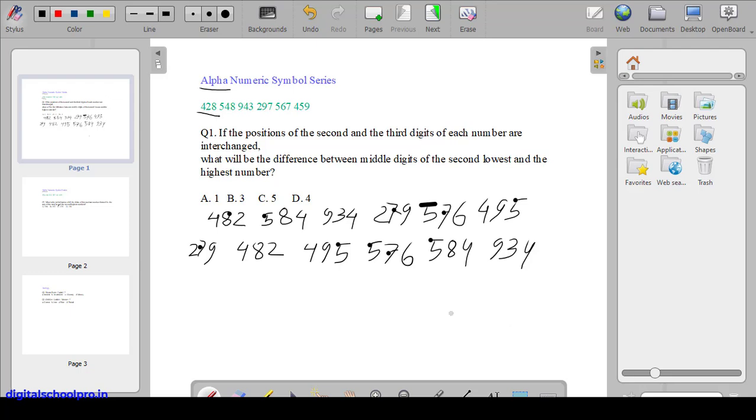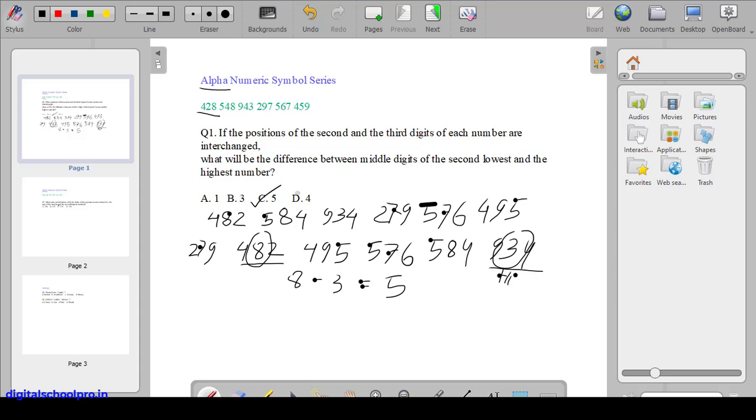The question has asked what will be the difference between the middle digits of the second lowest and the highest number. Here the second lowest is 482, and the highest number is 934. The middle digit of 482 is 8, and the middle digit of 934 is 3. So the difference, 8 minus 3, is equal to 5. So the correct answer will be C, 5.